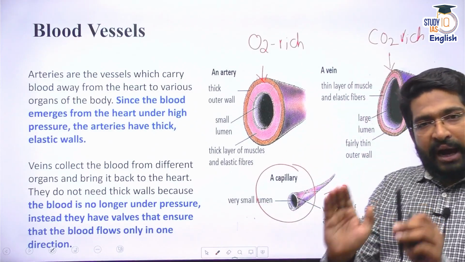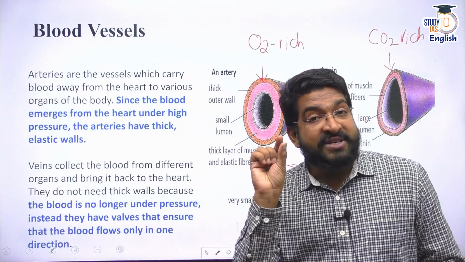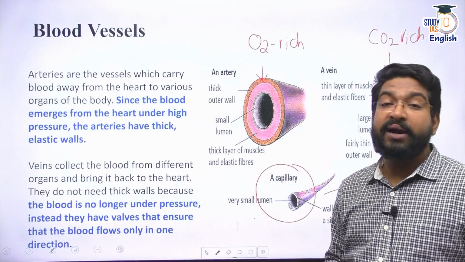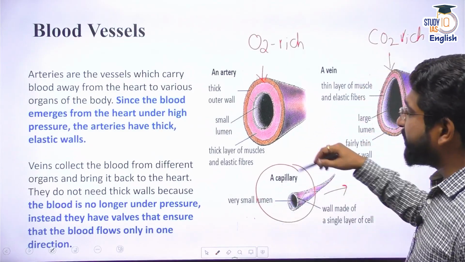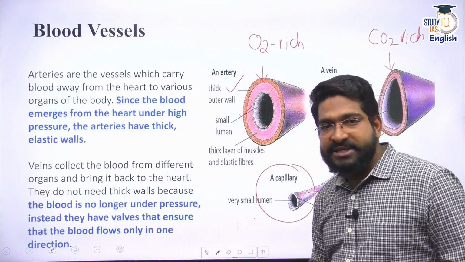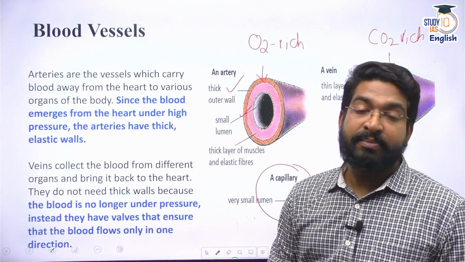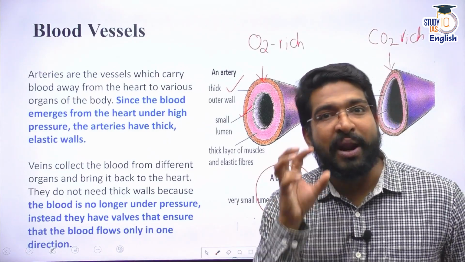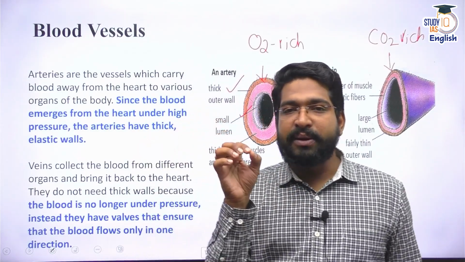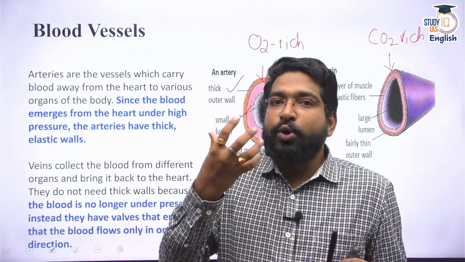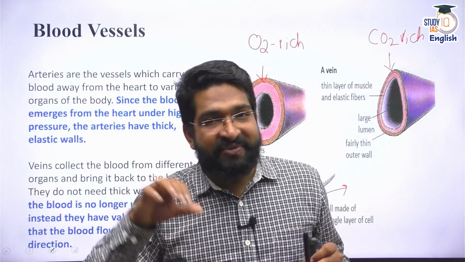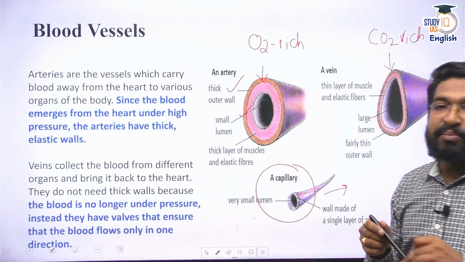Now arteries are always thick. Remember, out of these three blood vessels, the artery is the thickest. An artery has multiple layers. It has a thick outer wall and a small lumen inside, and it is made up of thick elastic fibers and thick muscles, because it carries pressurized blood, because the heart is pushing blood. When I say lub, at 120 millimeter Hg, blood is being pumped into the aorta. The aorta is an artery itself. So in arteries, blood is at a higher pressure, whereas in veins, blood is at a lower pressure.